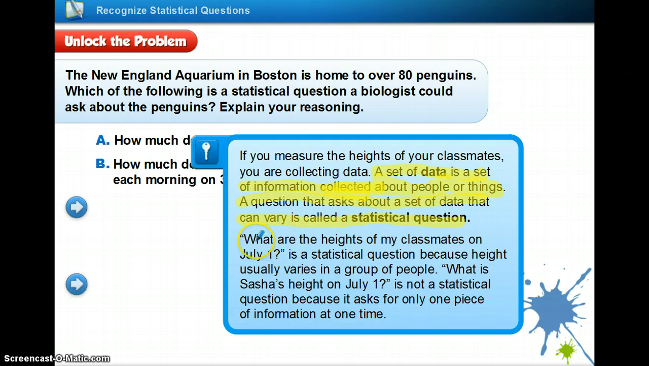Here they have an example. What are the heights of my classmates on July 1st? That is a statistical question because height will vary from a group of people, like we just talked about. What is Sasha's height on July 1st is not a statistical question because it only talks about one person and one piece of information at one time.